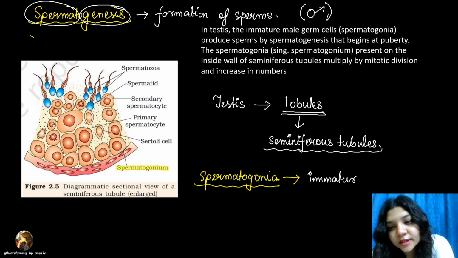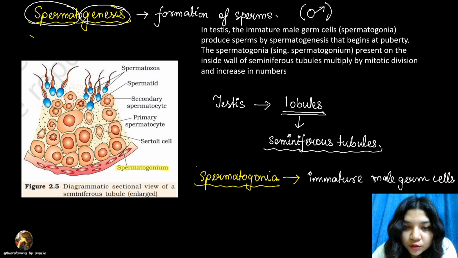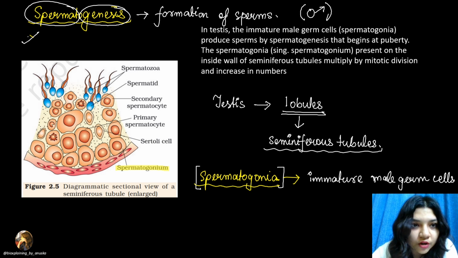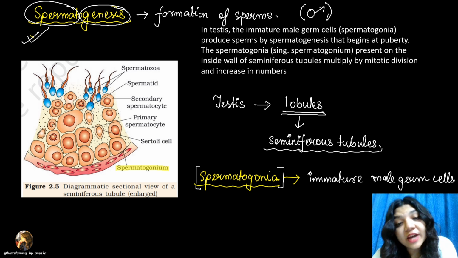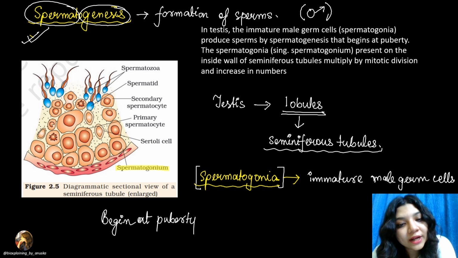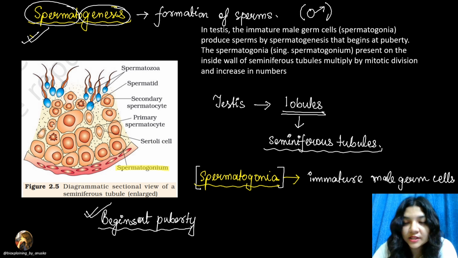Spermatogonia we can call immature male germ cells. Okay, so these spermatogonia will start producing the sperms by this process of spermatogenesis, and this process will begin at puberty. Why does it begin at puberty? What happens in spermatogenesis? We will come to everything in detail in the next few minutes.